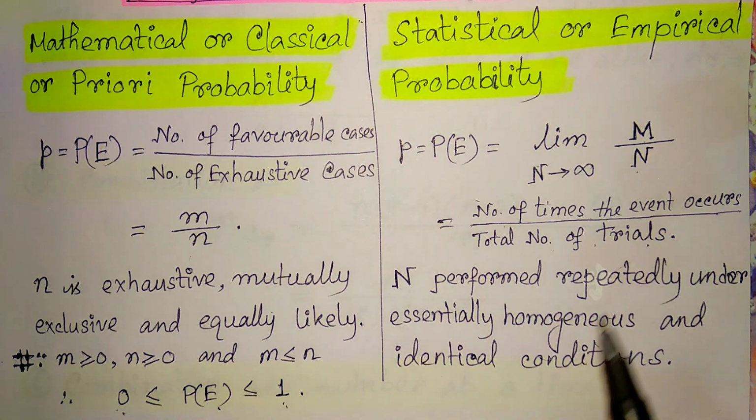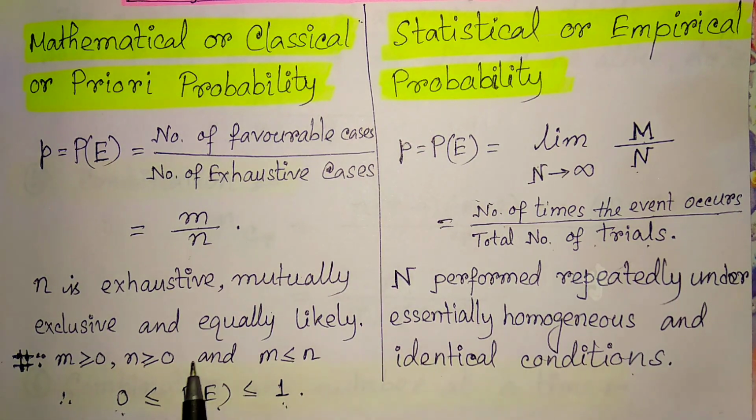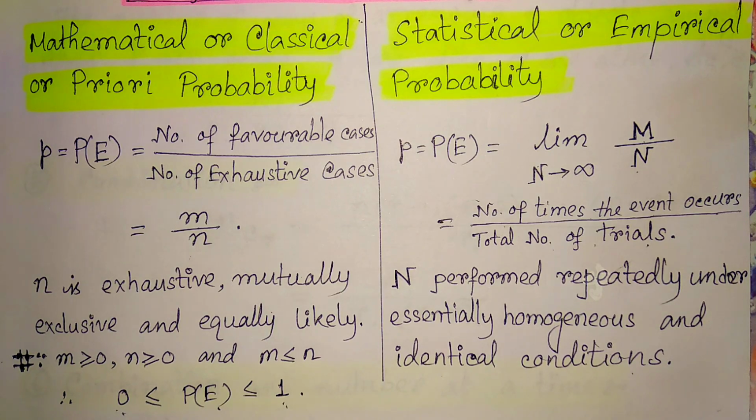If we go for the empirical or statistical probability, then that situation might be solved, but there is a restriction here that all the trials, whatever experiments are done, should be done under essentially homogeneous and identical conditions. It might not always be possible to have identical and homogeneous conditions, and that is why some changes might occur. Anyway, there are a few limitations for both of them, but both definitions are required to explain probability. With one example, we should explain this probability definition.